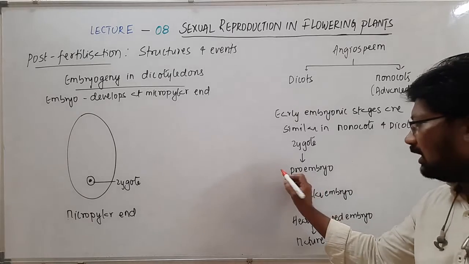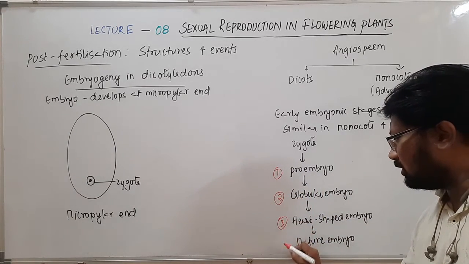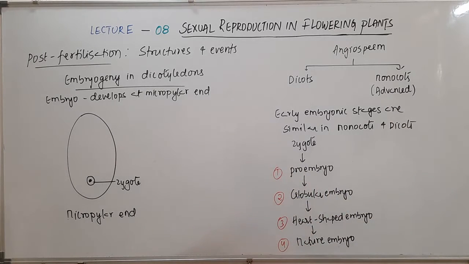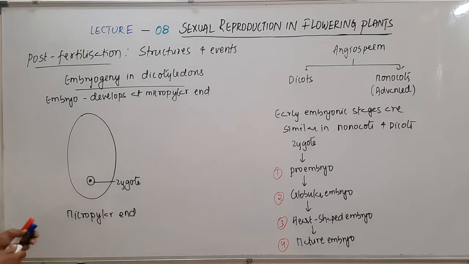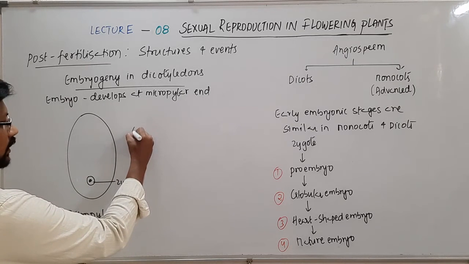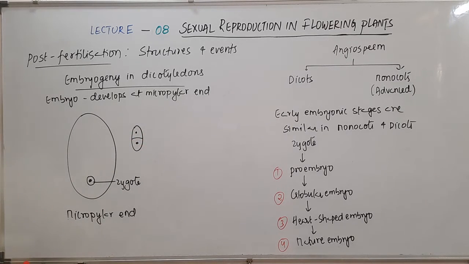So you can see these are the various stages that we see during the development of the embryo in case of dicots. Now let's see this zygote, which is present towards the micropylar end, is going to divide, and of course it results in the formation of two cells.